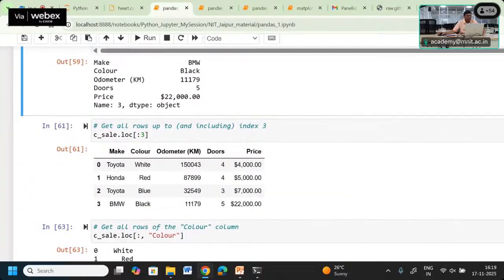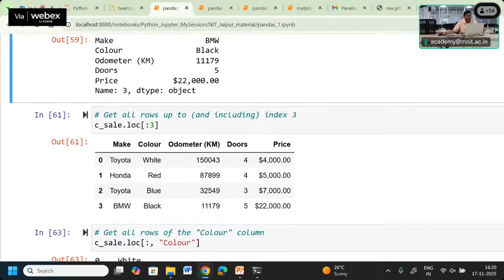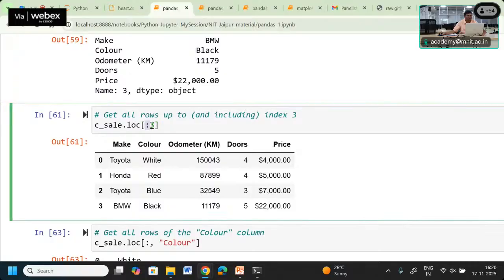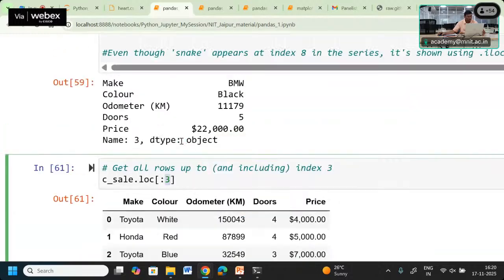Now we can also use the slicing operator with this data frame. So you can get all the rows up to some index, including that particular index, because it is a slicing operator. Here we are using the loc and using the start and stop, starting from the starting index and going up to index number 3.